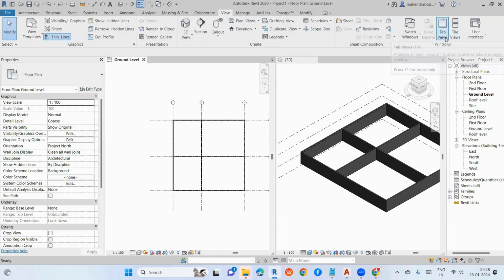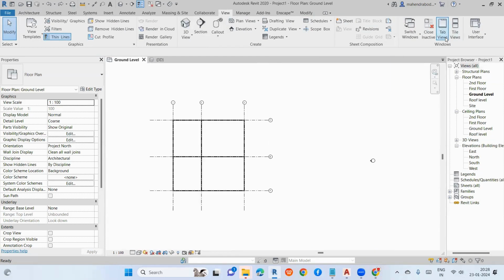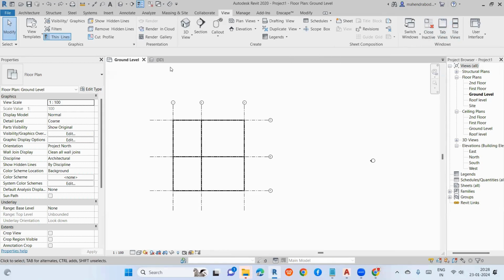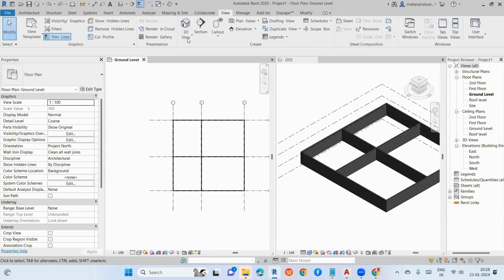Otherwise, go to your View option. Okay. So here, tab views, tile views. That is WT. If you want to see only one level, you can do tab views or else tile views. The View option will show you. Okay.